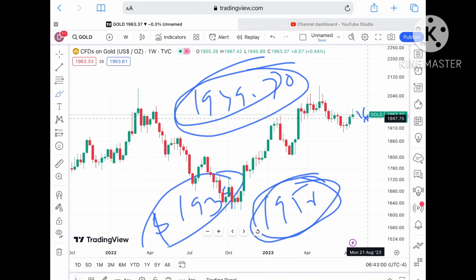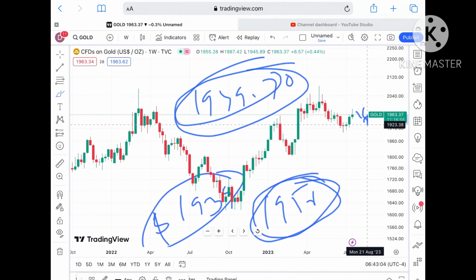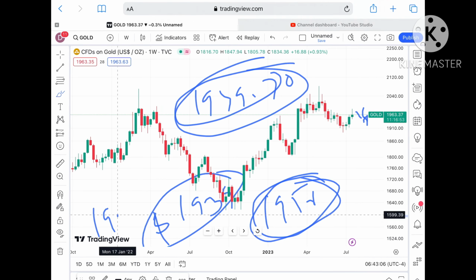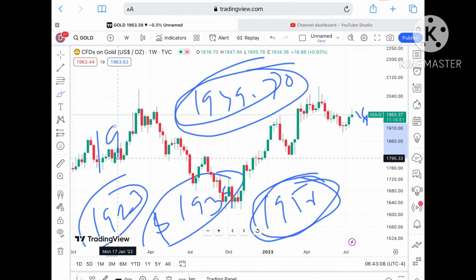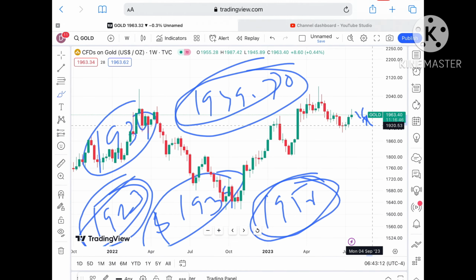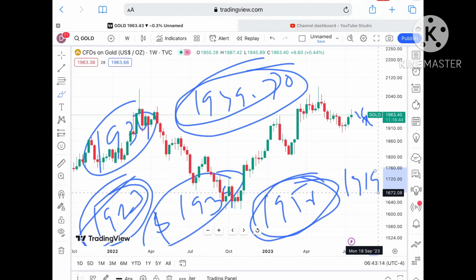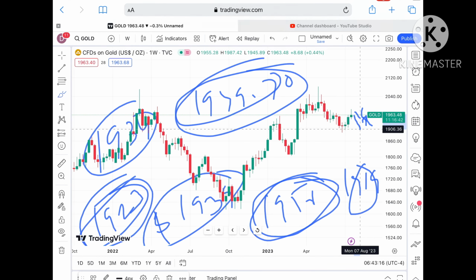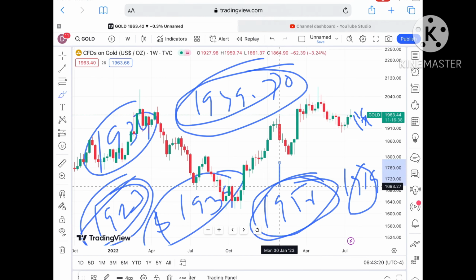If the price falls below 1939, it can go below 1934, and from there it can touch $1923. Once the price falls below $1923, a probability of going towards 1919 is there, and from there it can fall further down towards around 1907 to 1903.